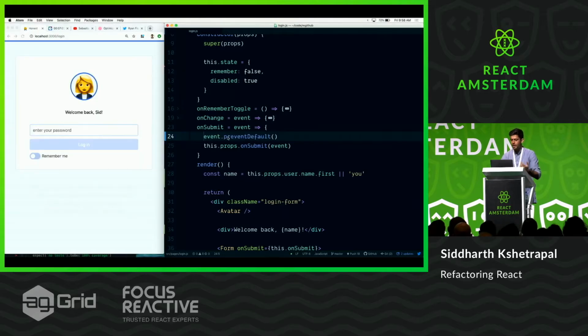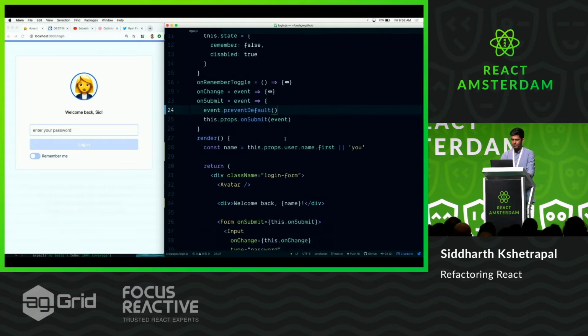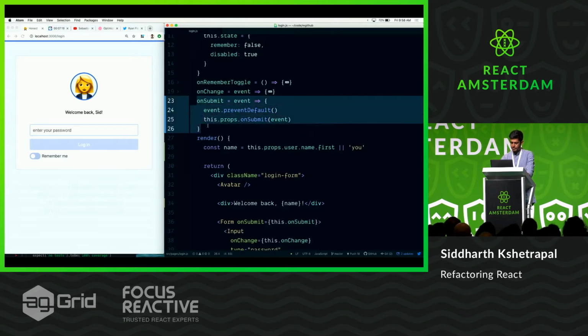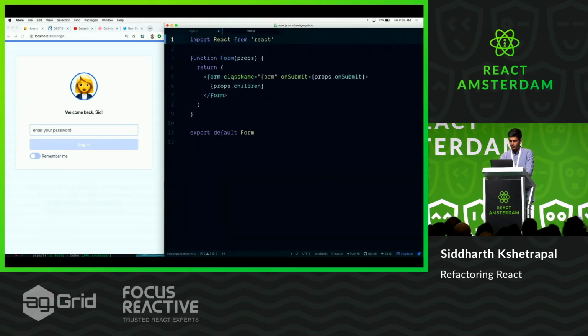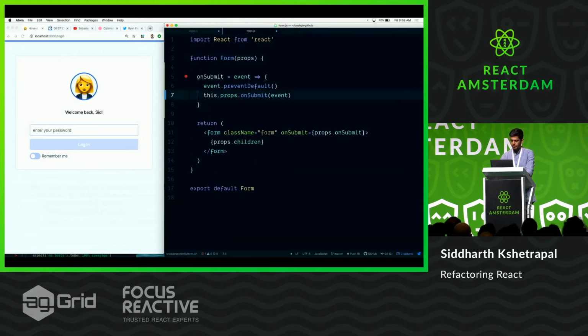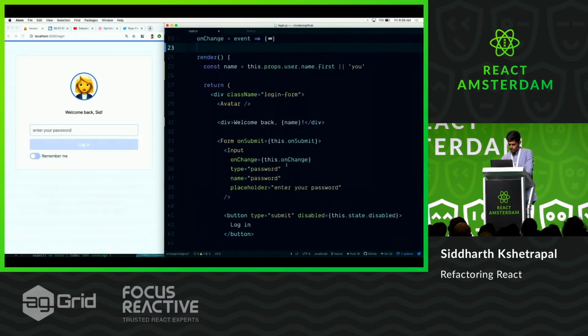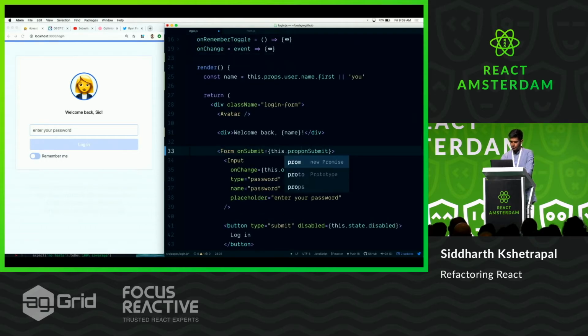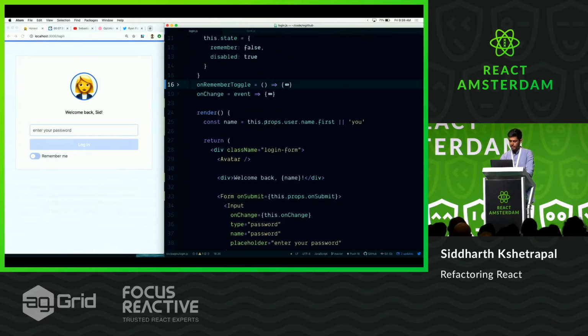And the core idea behind it is that you don't just build your components on what you see today. Build them with enough walls so that even when the surroundings change, your component continues to work. So in this case, Feature Envy kind of violates that. So what I want to do is take this on submit and actually move it to my form component. And this is where it should be, right? The parent shouldn't really care about how forms are submitted. So this looks good. Let me just make sure I change it over here. Yeah, this should be this.props because we don't do anything else here.